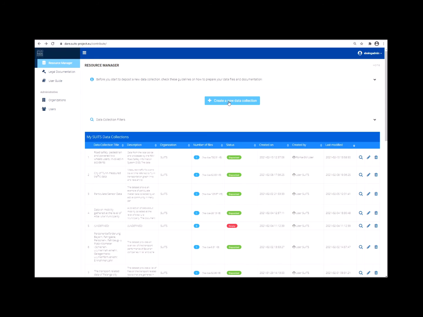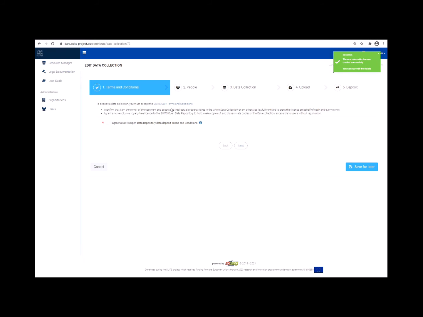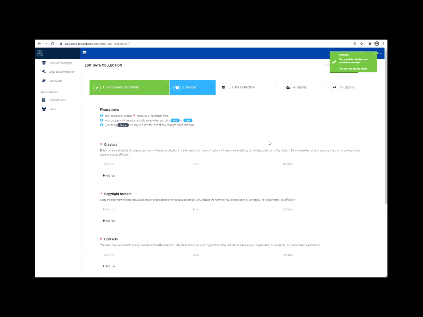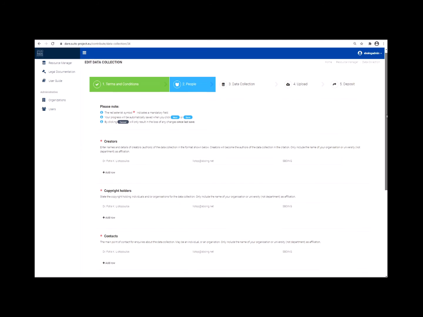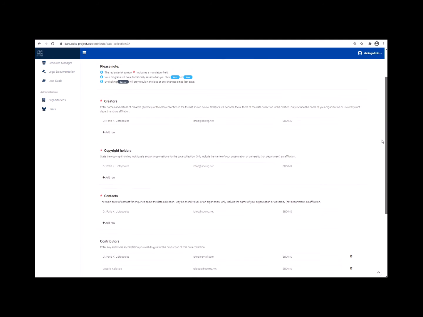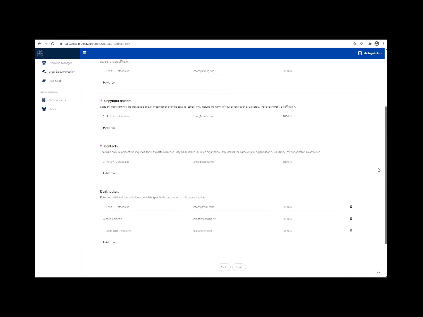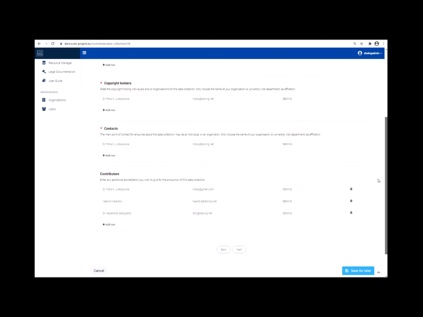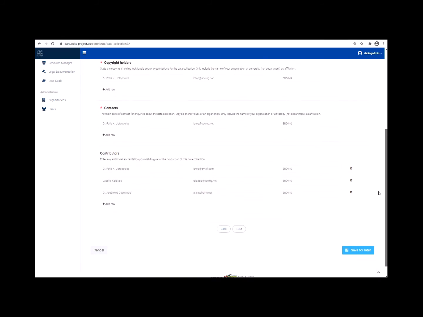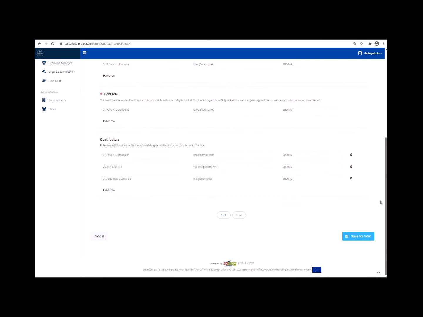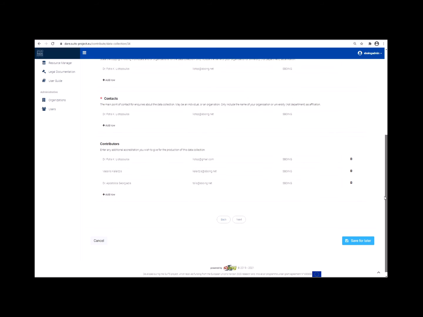To start the creation and depositing of a new data collection, simply press the blue button Create. Depositing open datasets is a 5-step process. In the first step you must acknowledge and agree to the ODR's terms and conditions. The second step is about all the people involved: the creators, copyright holders, contacts, and contributors. You may add more than one for each type. For each one, you must provide the full name, email, and affiliation.